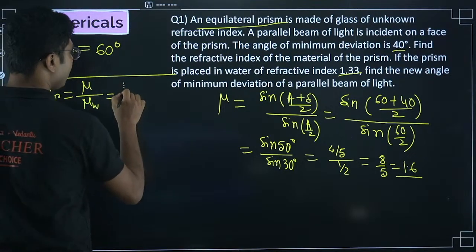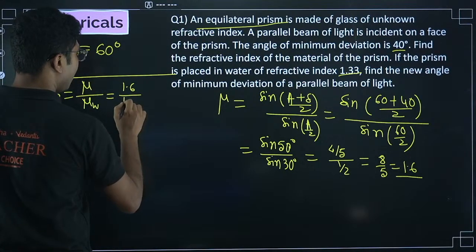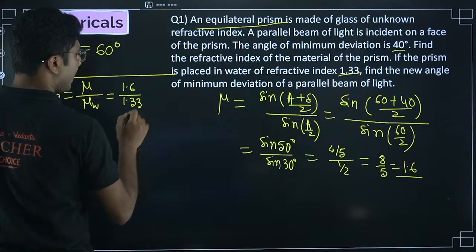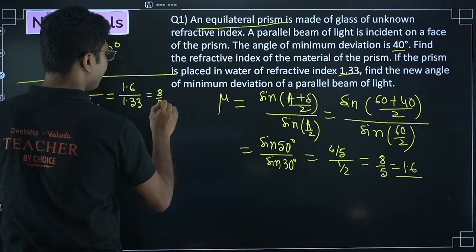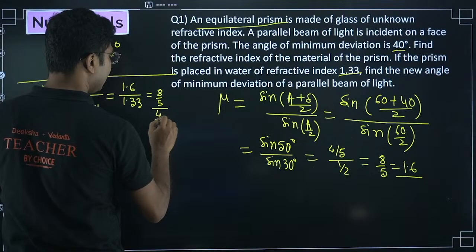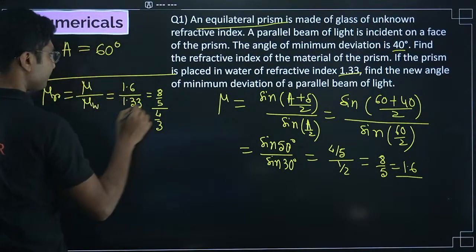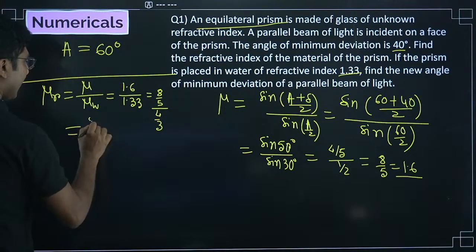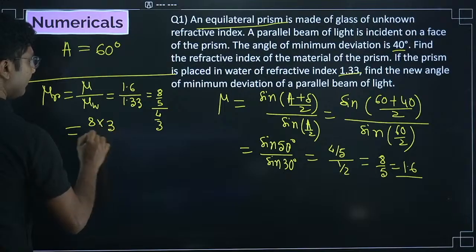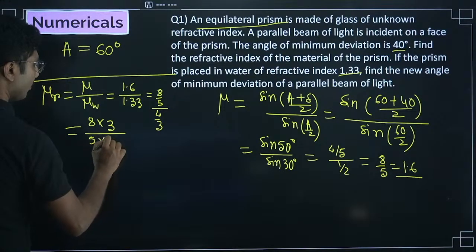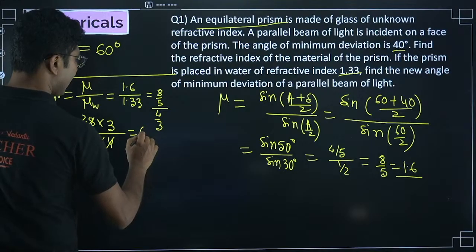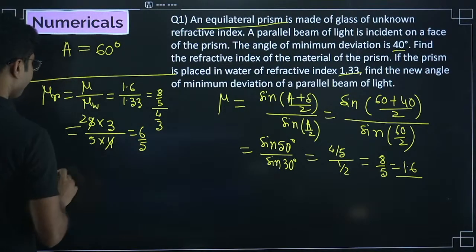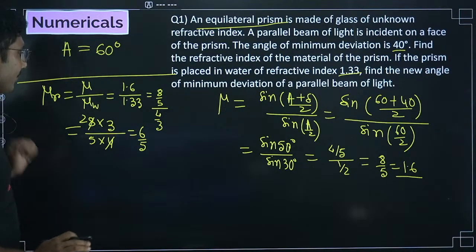It will be 1.6 divided by 1.33, or 8 by 5 divided by 4 by 3. Simplifying, it will be 8 into 3 divided by 5 into 4, which is 6 by 5. So 6 by 5 is the new refractive index.